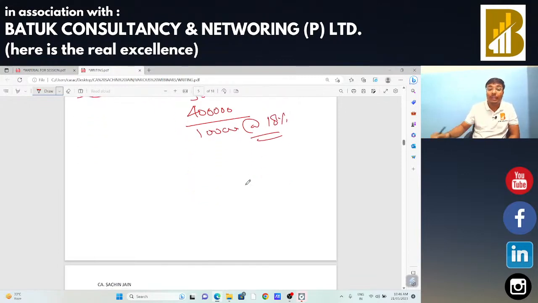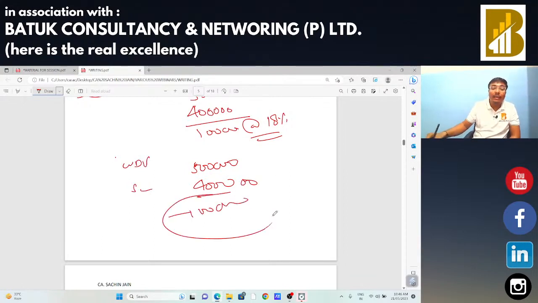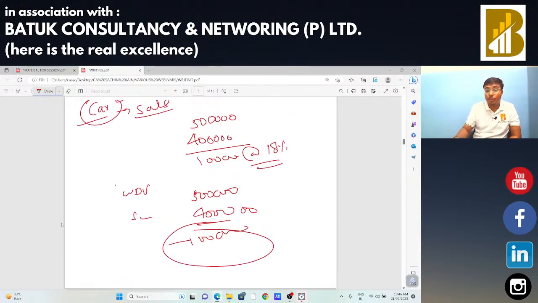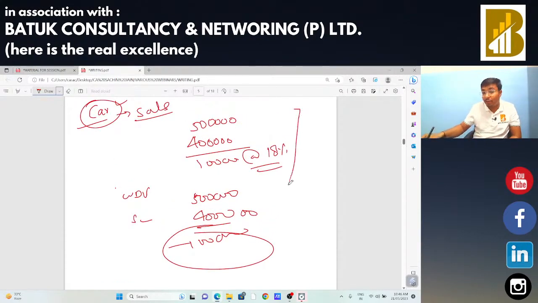Take another situation. If the WDV of that car is 5 lakh rupees and you sell the car for 4 lakh rupees, in that case the margin is negative. In that case, no GST will be payable. So we need to be very careful. If there is any sale of fixed assets, we need to check whether correct GST is paid by that particular entity or not.